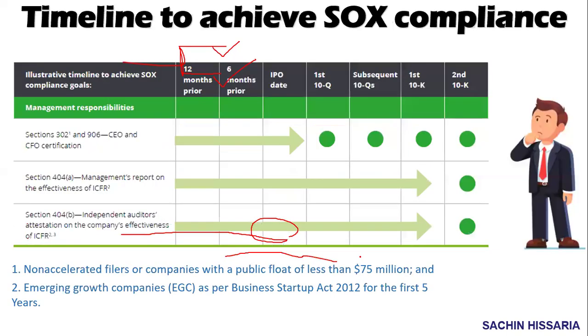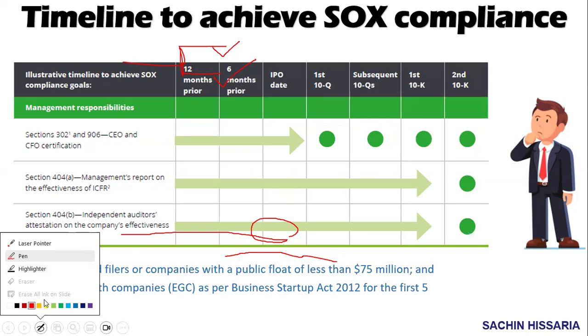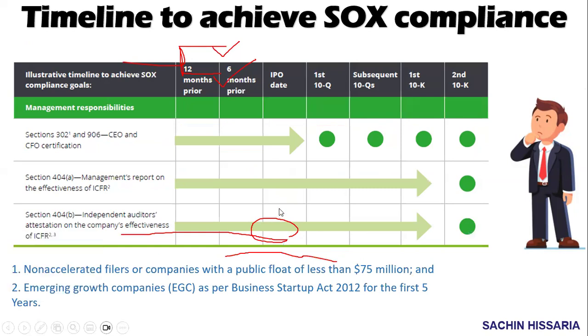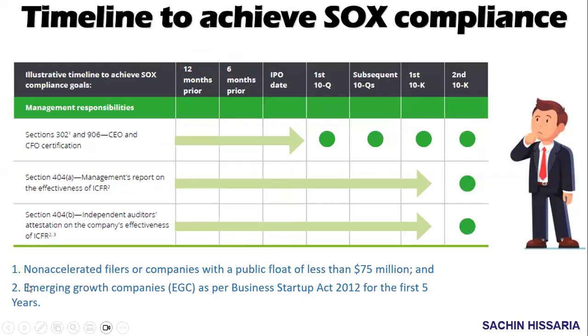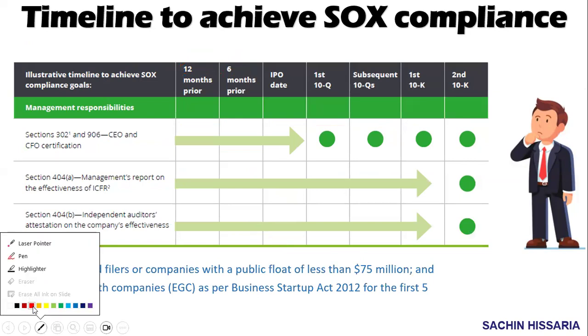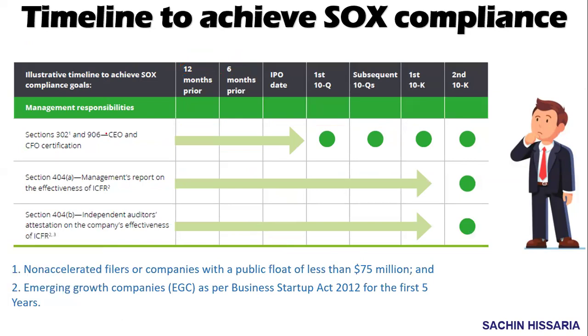Now, guys, we will be discussing the timelines, that is, when we need to comply with this particular SOX. What is the timeline for the same? As we discussed earlier, under section 302 and section 906, the CEO and CFO give certifications that the information presented in the financial statements is true.